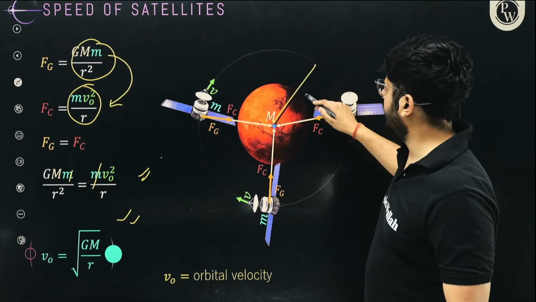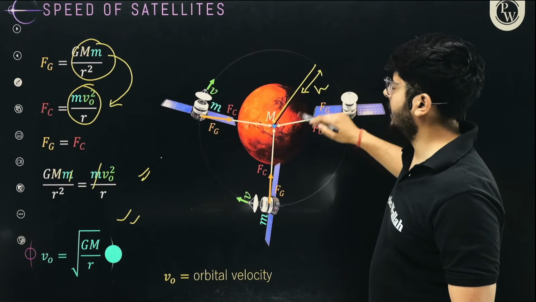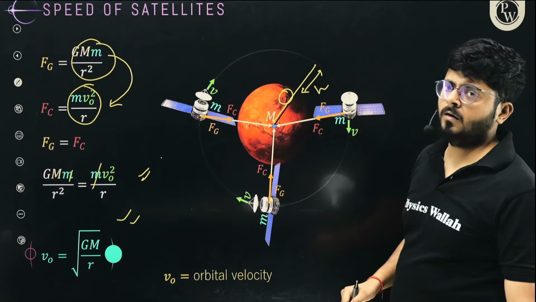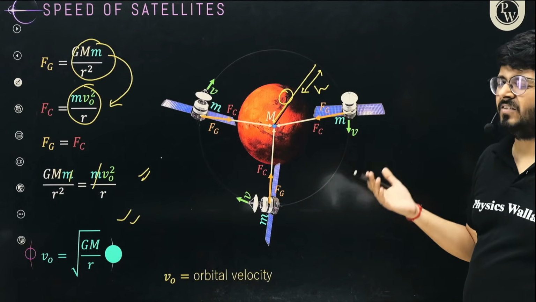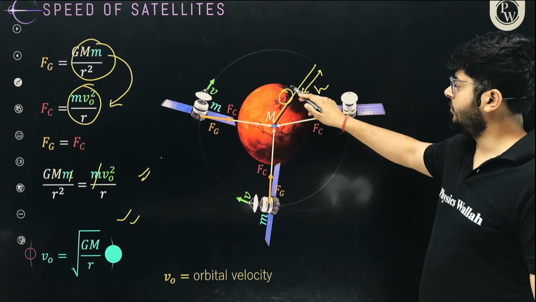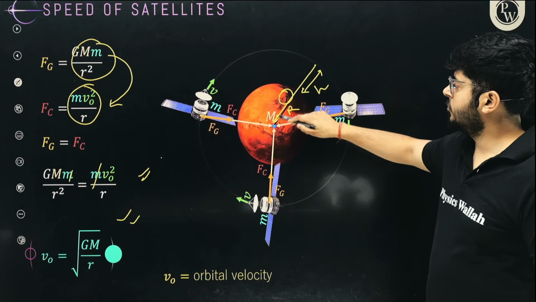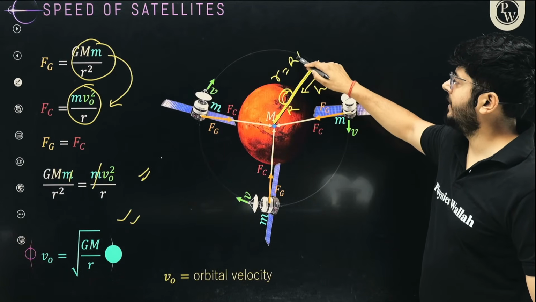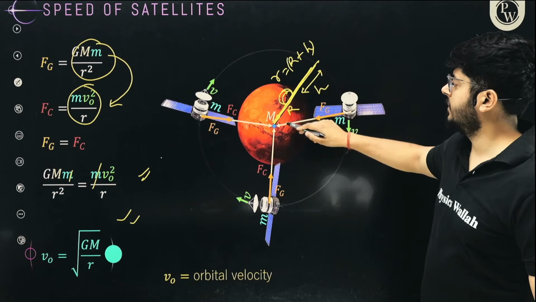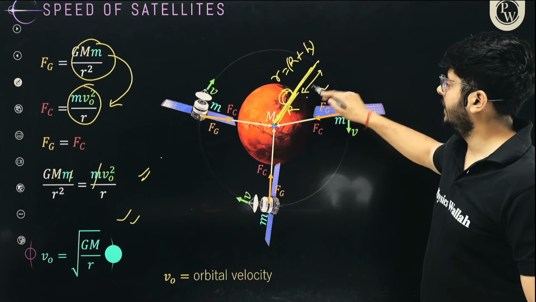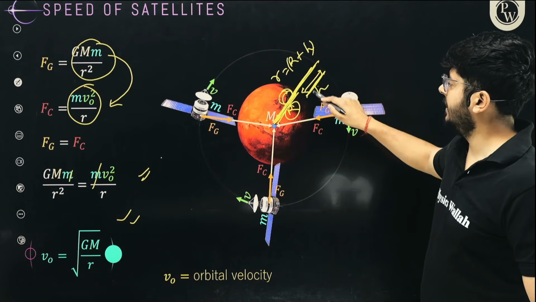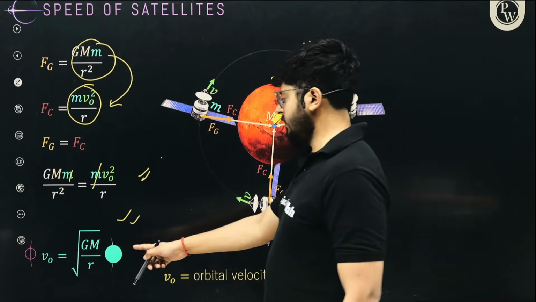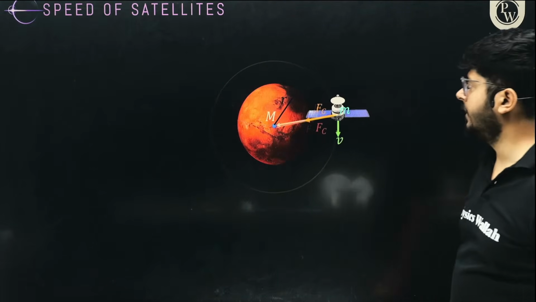Orbiting radius is r. So if the satellite is at a height h above the surface of Earth, and the radius of the planet itself is capital R, let's say, then this total distance small r will be the radius of the planet plus the height from the surface, R plus h. So this is the value VO, the orbital velocity, under root GM upon r.